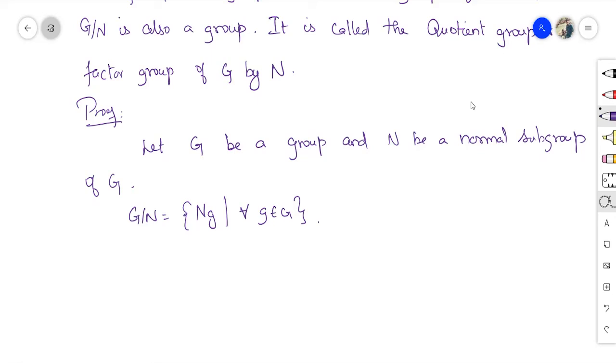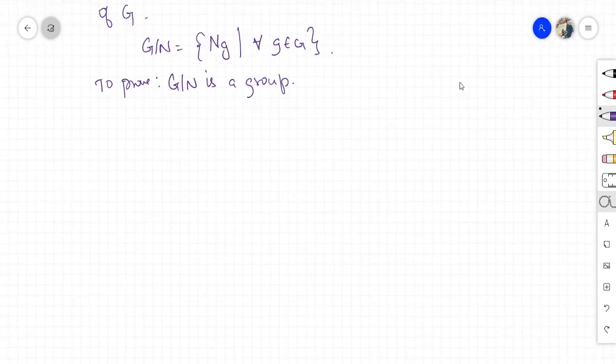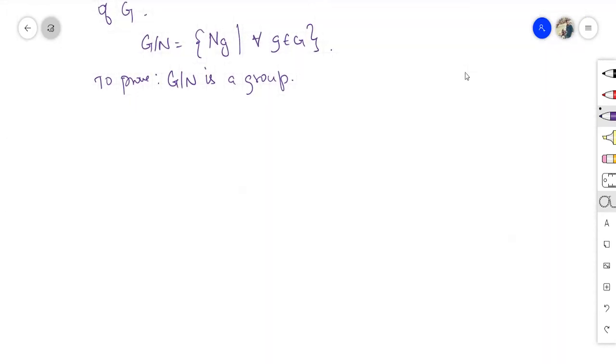Okay, now we need to find the closure of it. Now to prove G over N is a group, we need to find closure, whether it satisfies closure. To prove closure, G over N satisfies closure property or closure axiom.